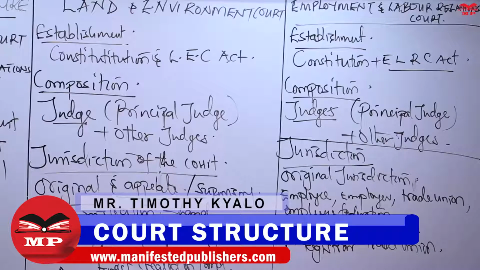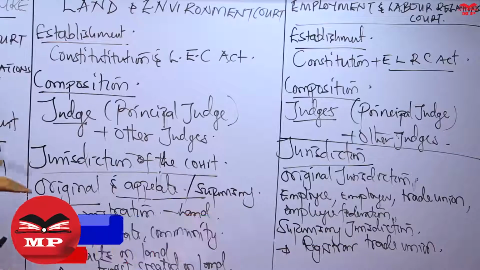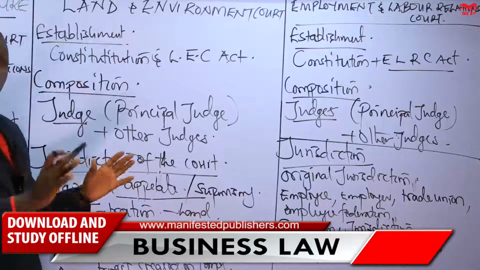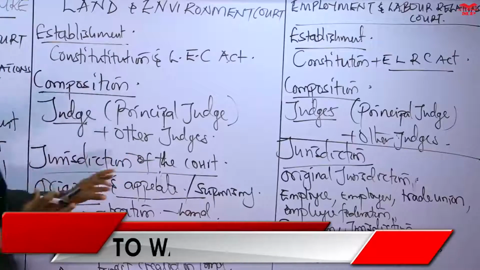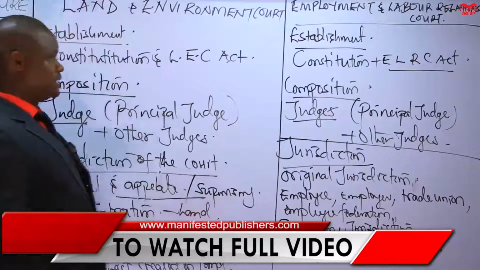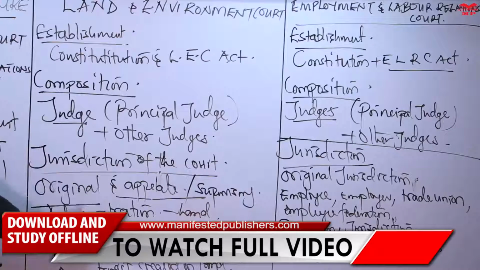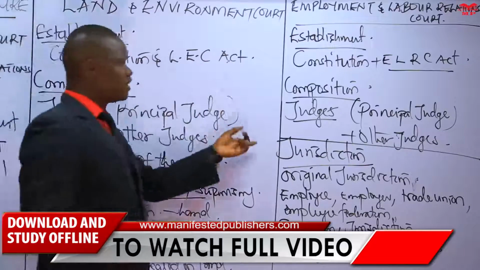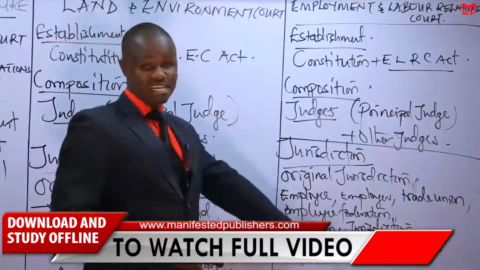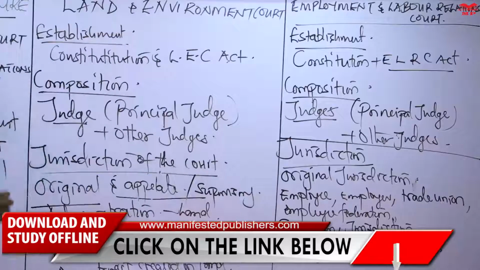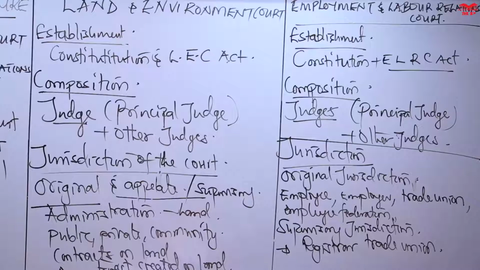Then what makes them having a specialized jurisdiction is that the laws that create them proceed on to create a niche area that these established courts would be specializing in. The Land and Environment Court, specializing on land and environmental matters. The Employment and Labor Relations, specializing on matters relating to employment and labor relations. So those are the two other superior courts. I now want us to discuss the subordinate courts.